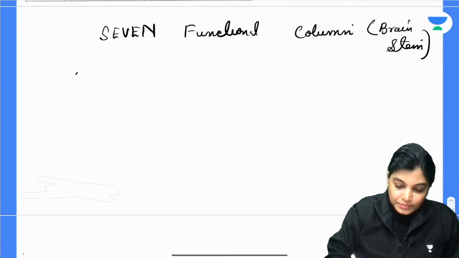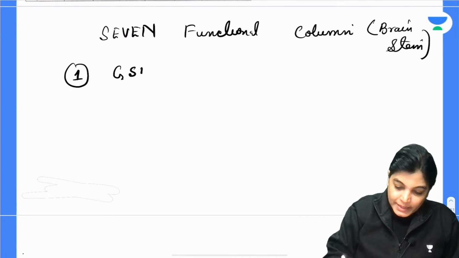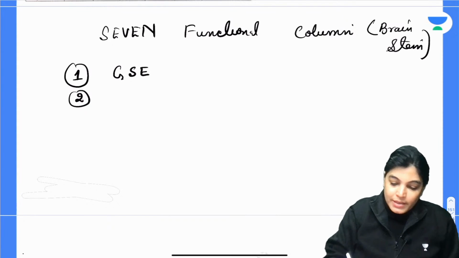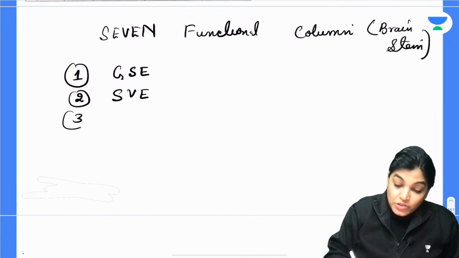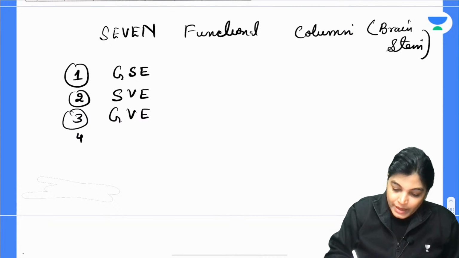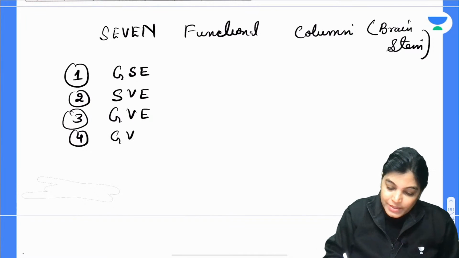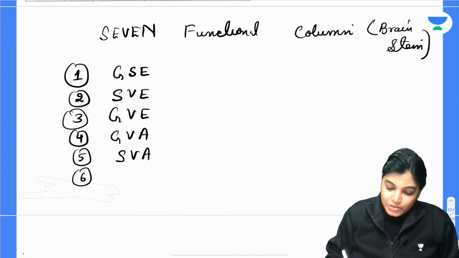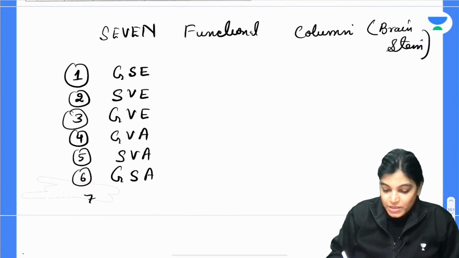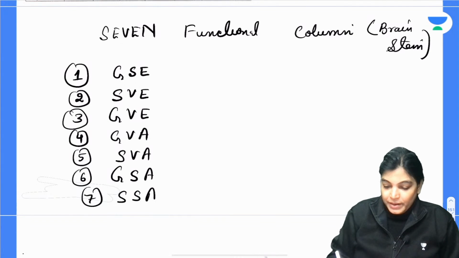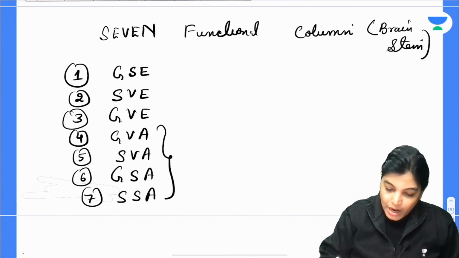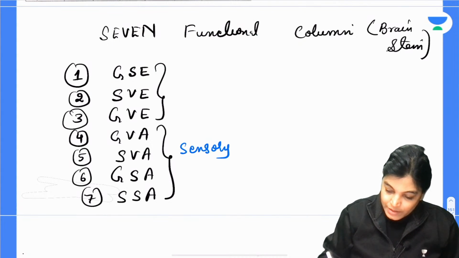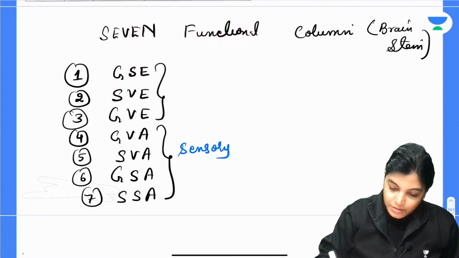These are general somatic efferent, then the special one, special visceral efferent, then general visceral efferent, then general visceral afferent, special visceral afferent, general somatic afferent and special somatic afferent. Here these 4 are sensory and these 3 are motor.